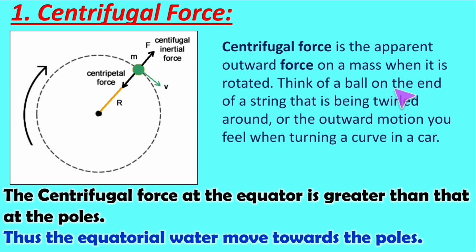Think of a ball on the end of a string that is being twirled around, or the outward motion you feel when turning a curve in a car. So the centrifugal force at the equator is greater than that at the poles. Thus the equatorial water moves towards the poles. This is the effect of the centrifugal force on the ocean water.